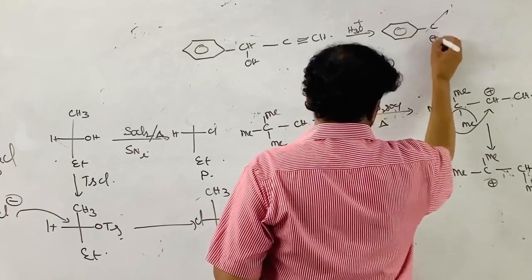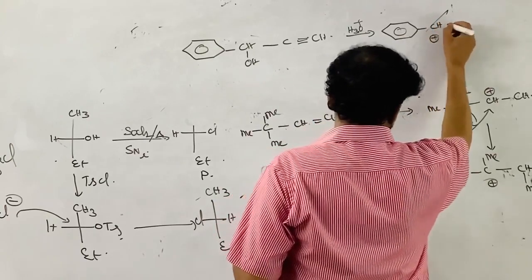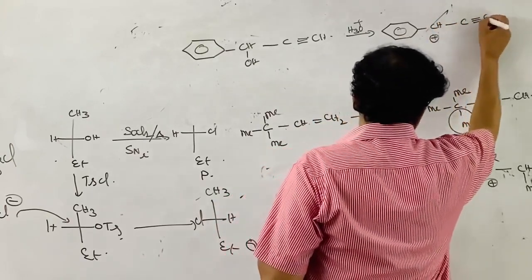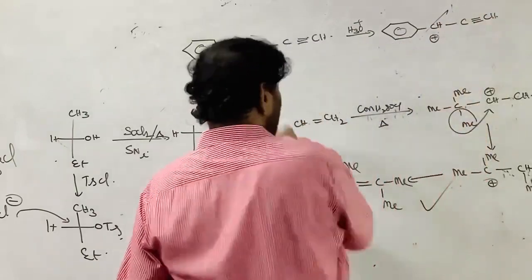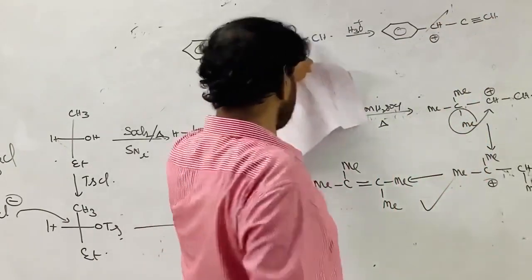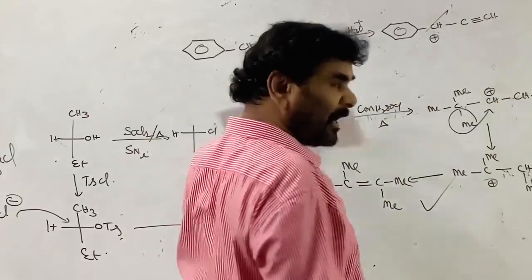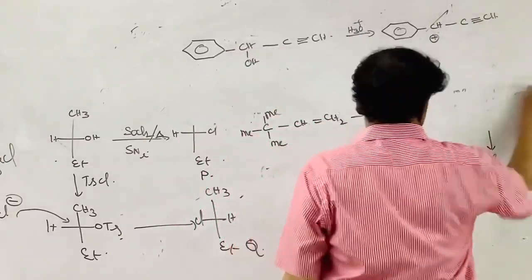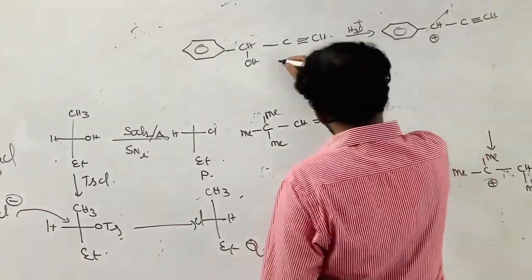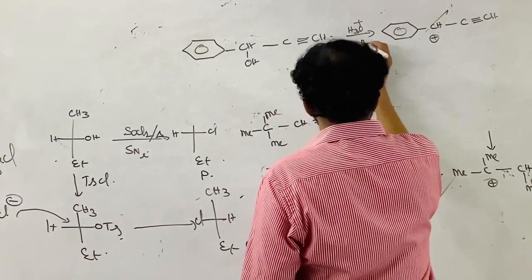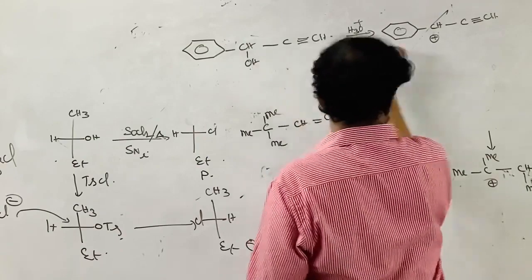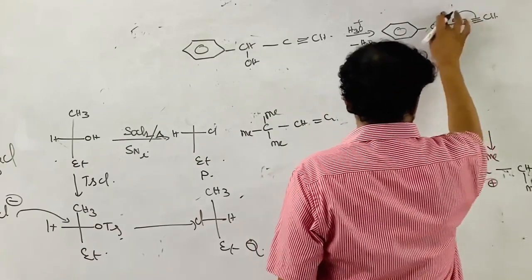This carbocation is formed. I am not writing the carbocation. C triple bond CH. OH is preferentially lone pair. These are the pi electrons. Bonded electrons have to come to the reaction. Here the unpaired electrons are coming to the reaction. So this is protonation followed by loss of water.